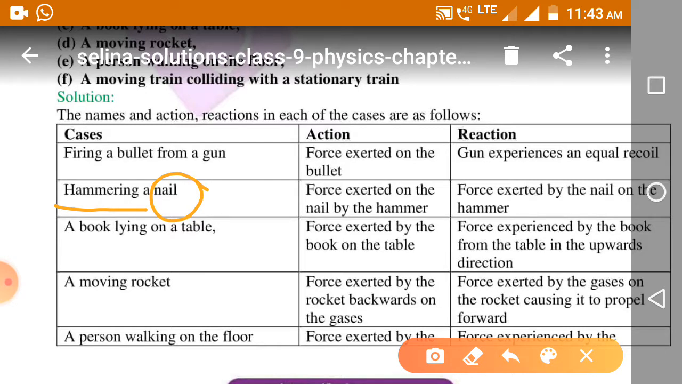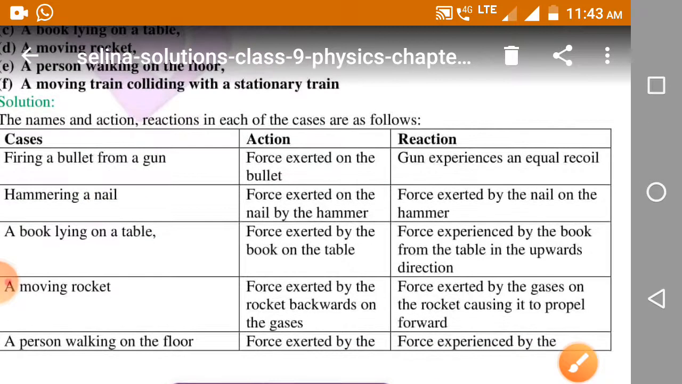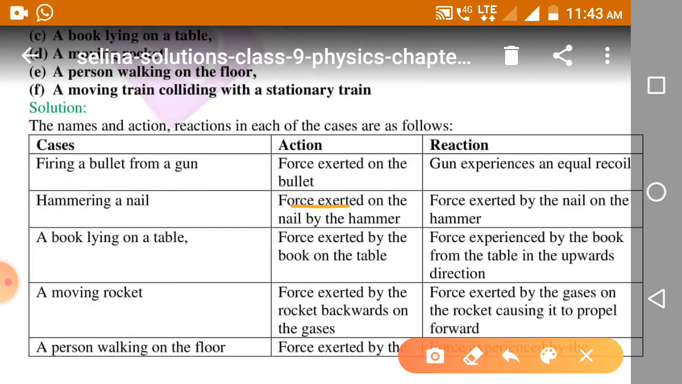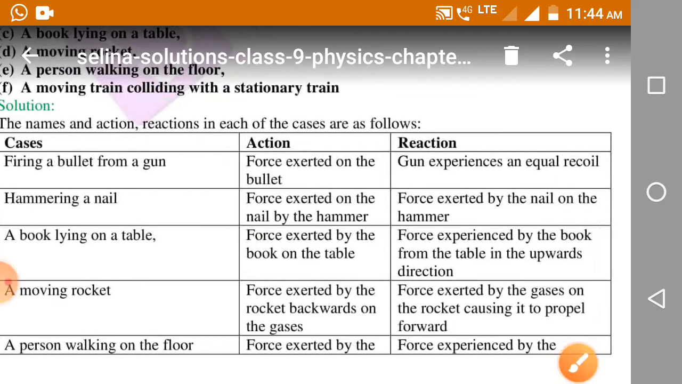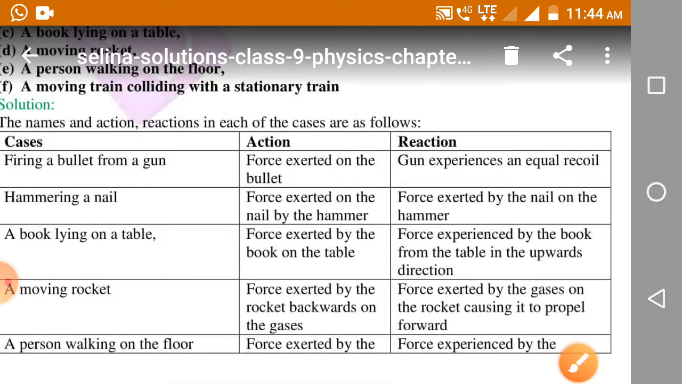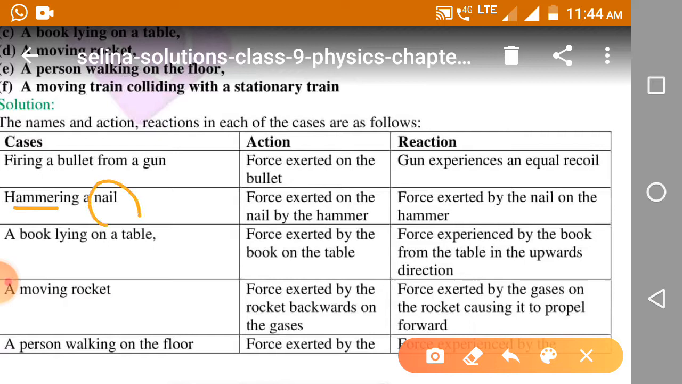Here it is mentioned as the force exerted on the nail. Suppose we take the force exerted on the tire by the hammer in place of the nail. Then what happens? The same force is exerted by the tire, but now in the opposite, backward direction. Whatever action is done by the hammer, the same reaction is given by the tire.